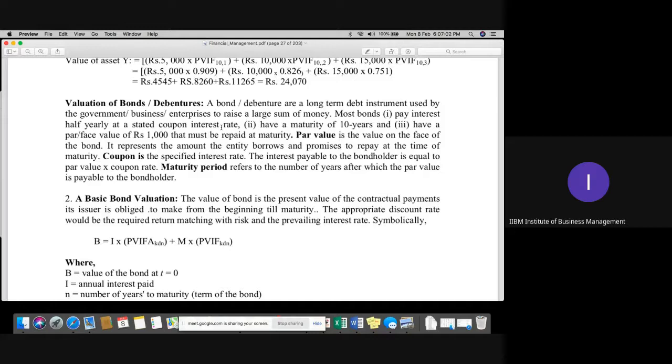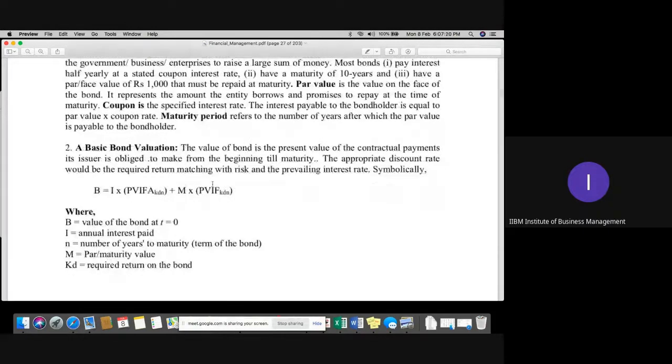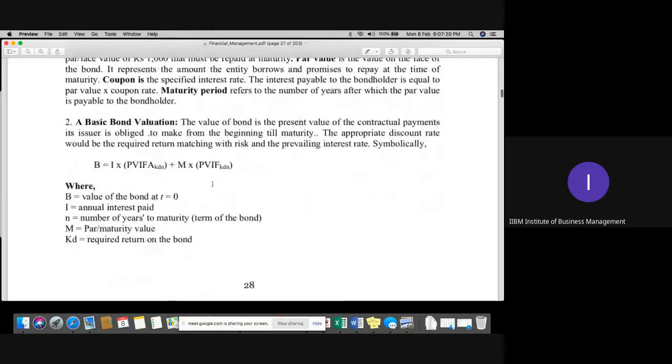Usually the coupon is the interest rate mentioned, and the maturity period ranges from 1 year to at least 10 years, depending on the compliances given by the government. The first model under this category is the basic bond valuation calculation.